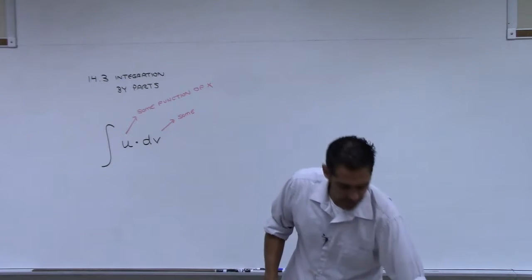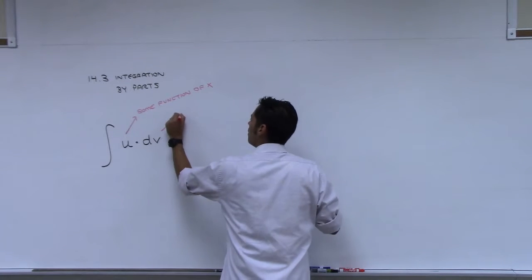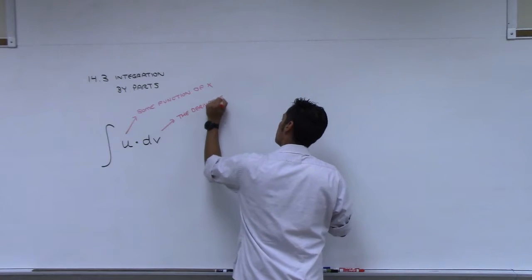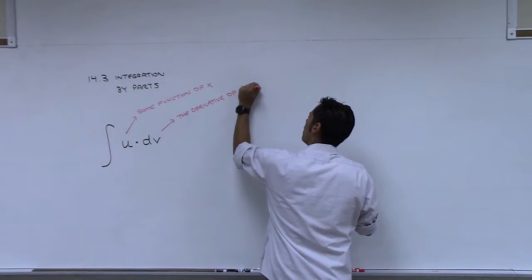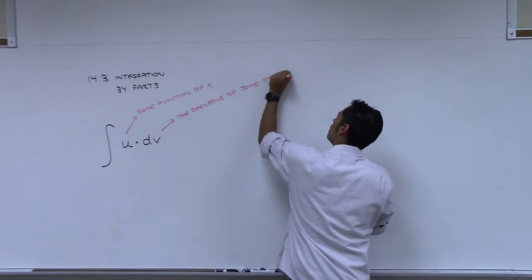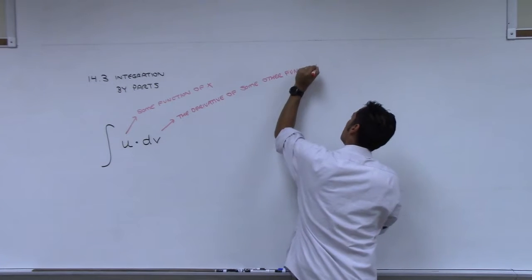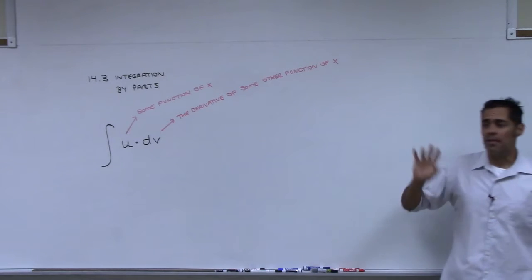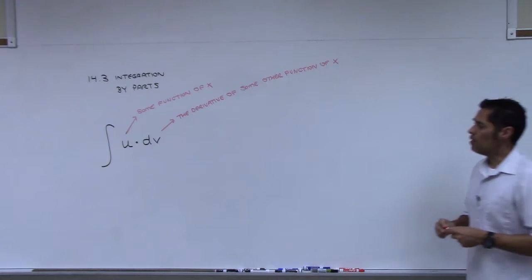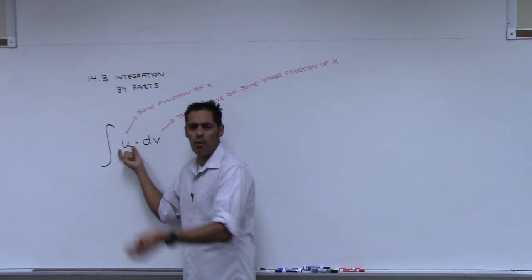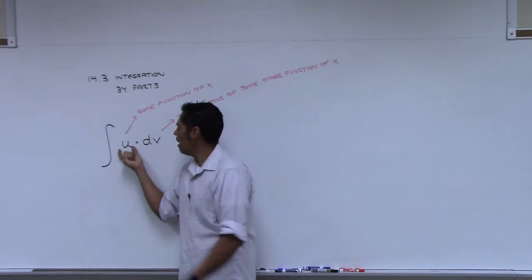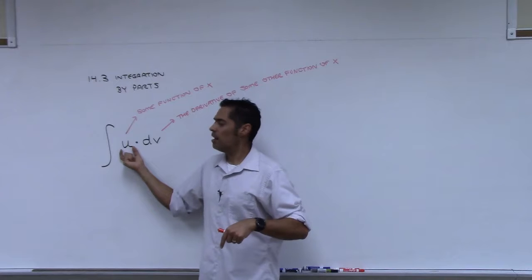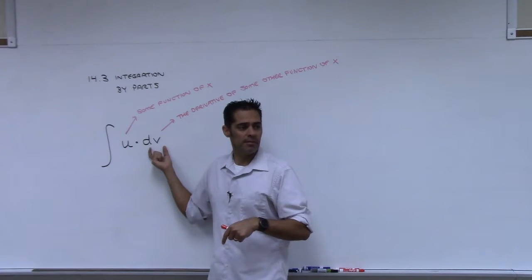Let me say this is the derivative of some other function of x. So just bear with me for right now, okay? Let me write the formula out, and then when I do an example, hopefully you'll see it. So what we have is some function of x. Maybe this is x squared, maybe this is e to the x, something, right? And then this one right here is the derivative of some other function that is totally unrelated to this function, but it's the derivative of something, all right?